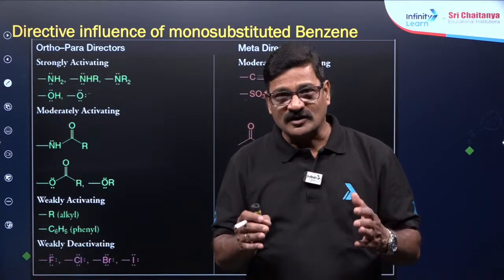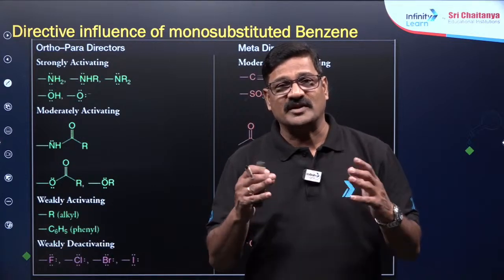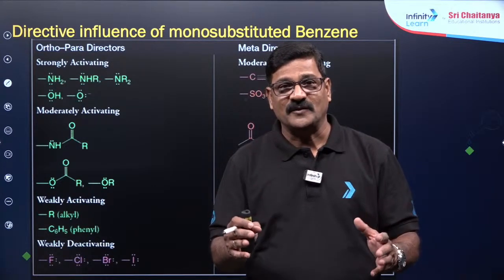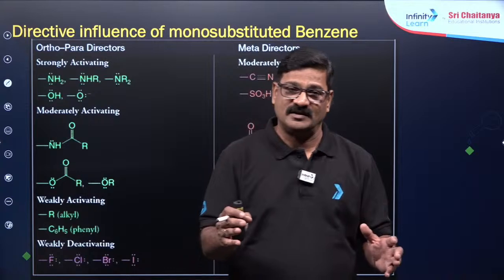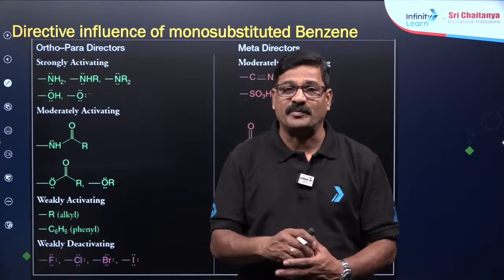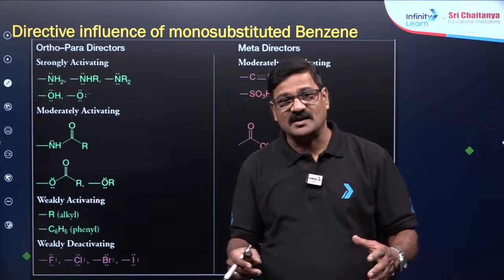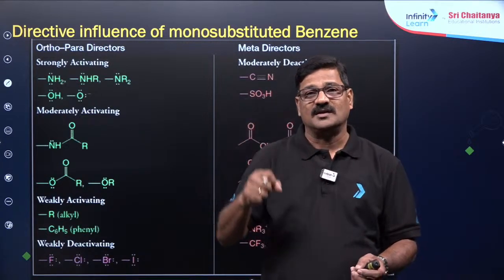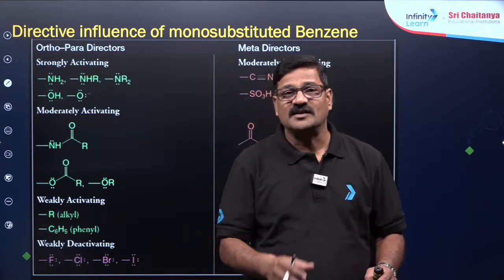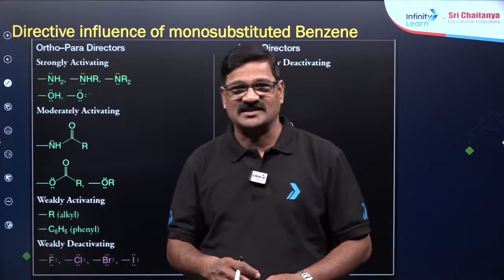With an electron releasing group, the benzene ring is activated, and the substitution positions are ortho and para. Whereas when electrons are withdrawn, the ring is deactivated, and the product is going to be meta directing.